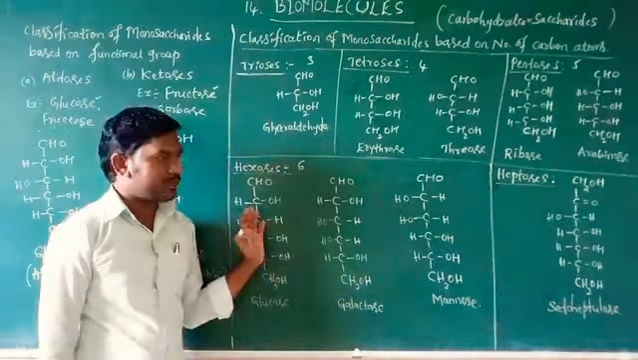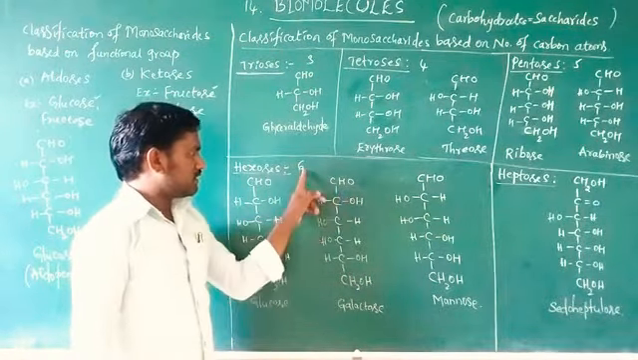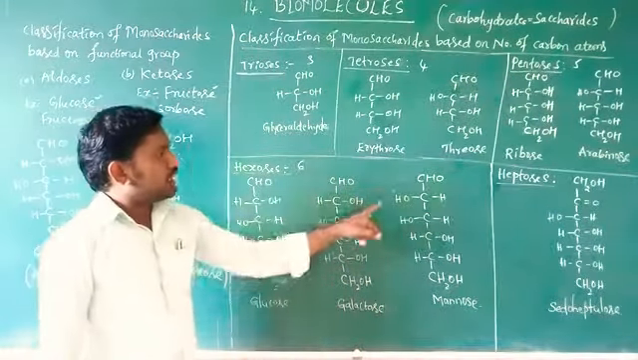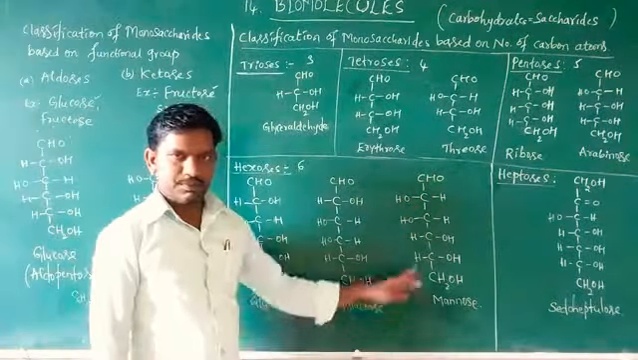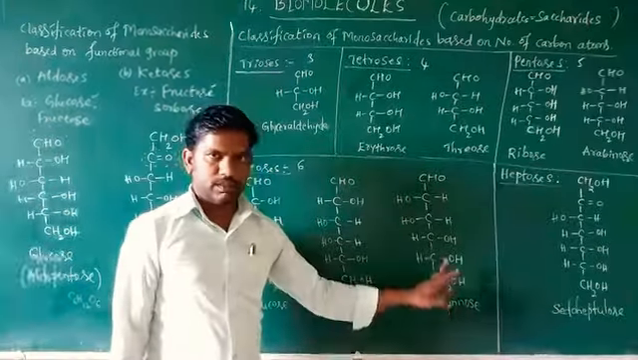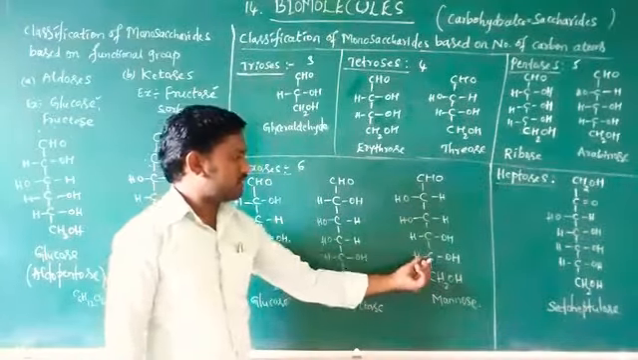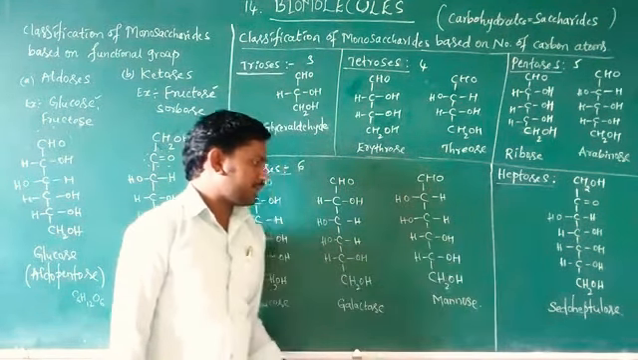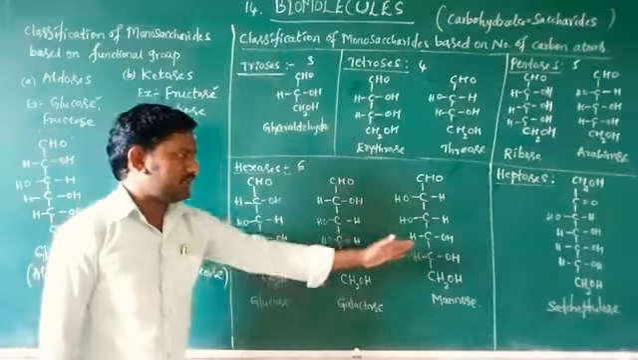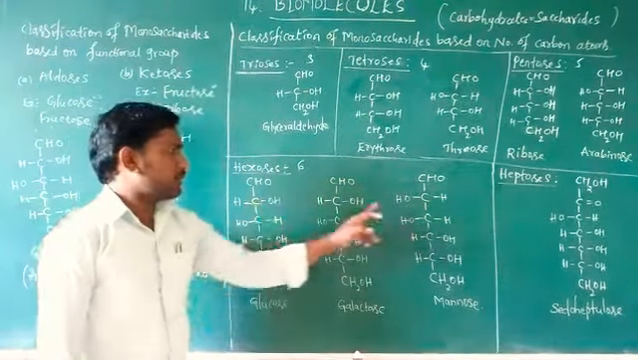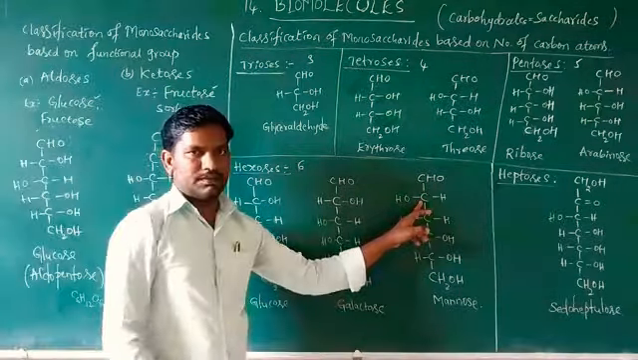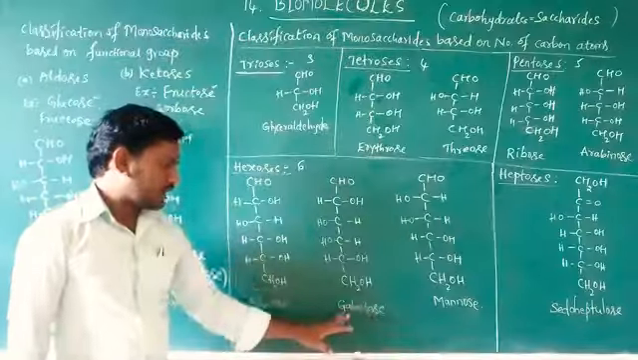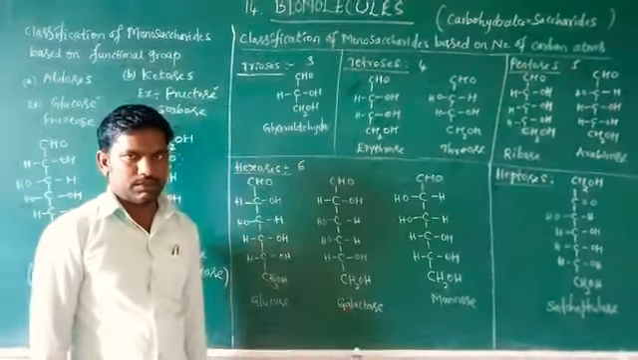Number of carbons are 6. So an example for hexose, a hexaldose. It also has 6 carbon atoms. The formula is the same, C6H12O6, but the difference is here. For carbons 3, 4 and 5, the OH is on the same side, but the difference is the first carbon atom. The OH is on the left side of the second carbon. So it differs when compared to glucose and galactose.